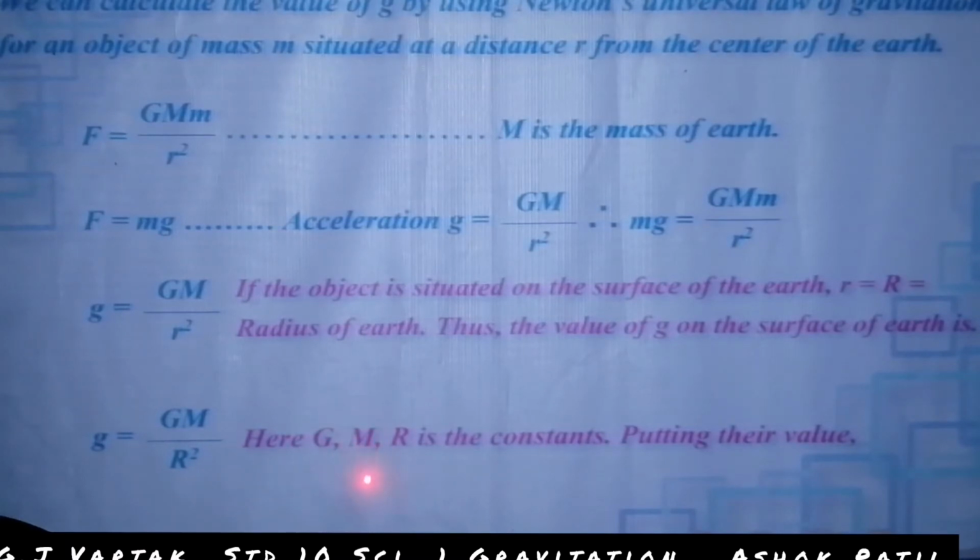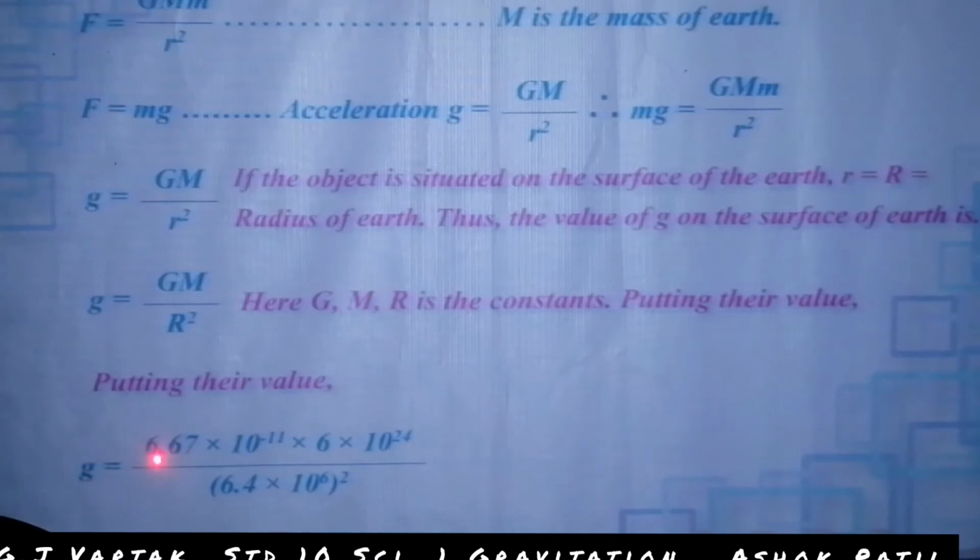G, M and R are constants, putting their values.